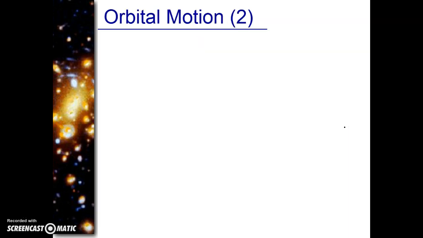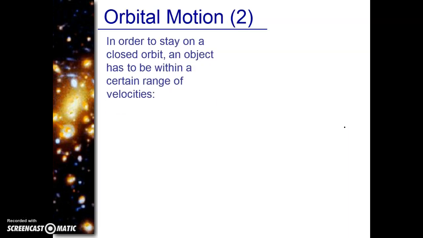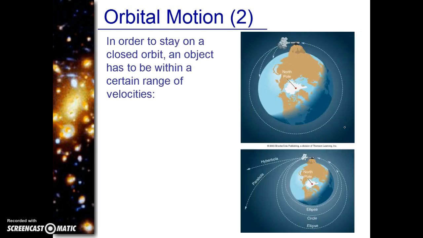In order for an object to have a closed orbit, it has to be within a certain range of velocities. So what does that mean? Well, let's say we're on top of this mountain here and we want to shoot this cannon off, and we want the ball inside to go all the way around this path, come back and hit here, and just keep orbiting. In order for that to happen, we have to get the velocity, the force that we're kicking that off with, right. So what happens if we are too slow in our velocity?